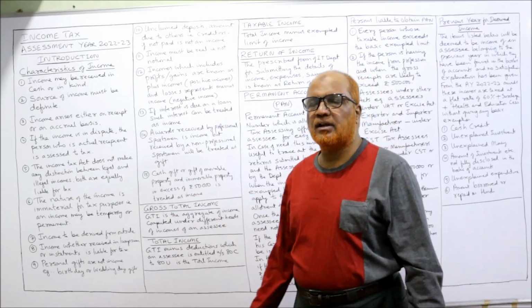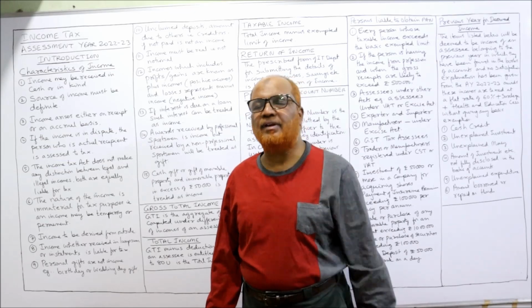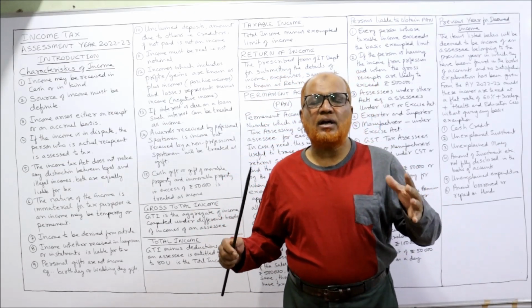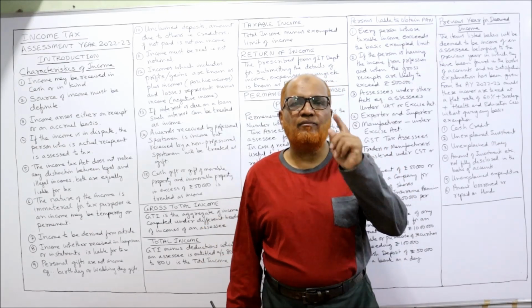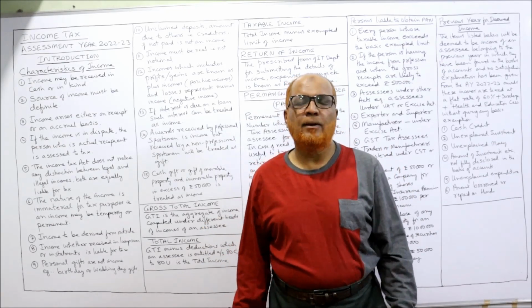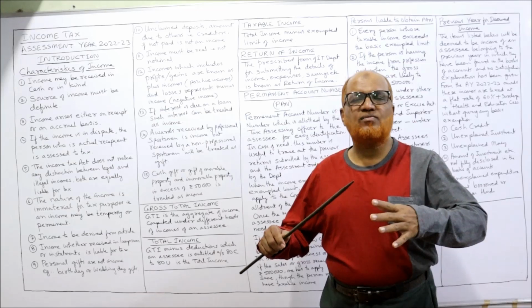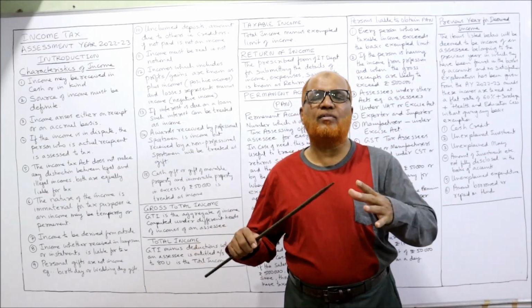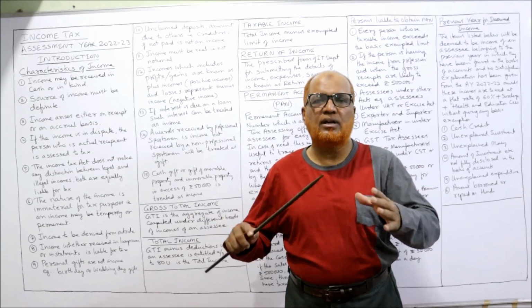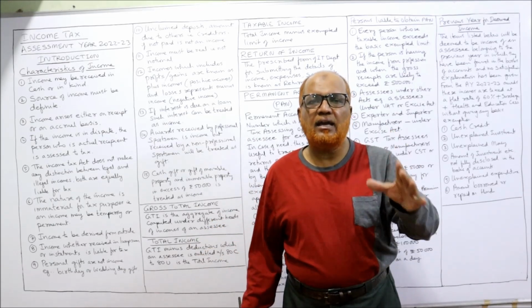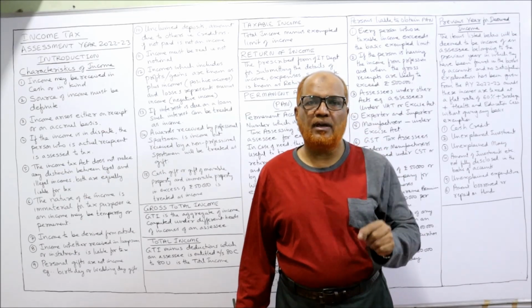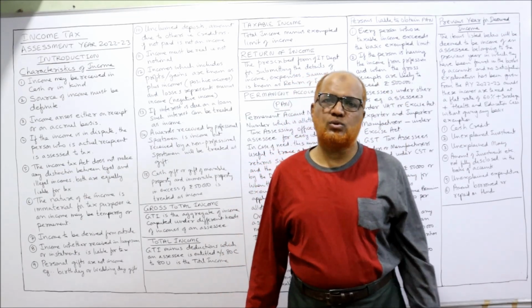Next one, source of different income should be definite. Income Tax Act has specified what are the different sources from which you will earn the income. For that purpose, Income Tax Act says 5 sources are there: income from salary, income from house property, profits and gains of business and profession, capital gain, and income from other sources. So your income should fit in any one of these 5 sources.